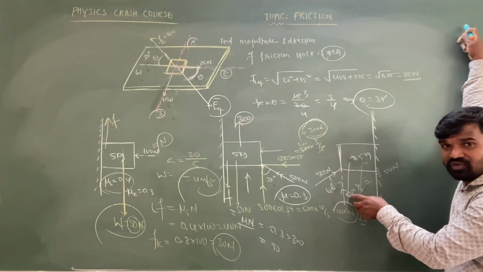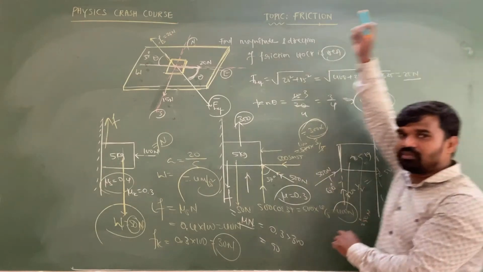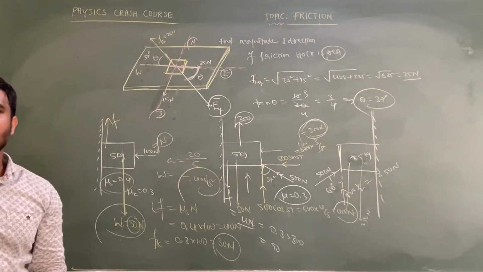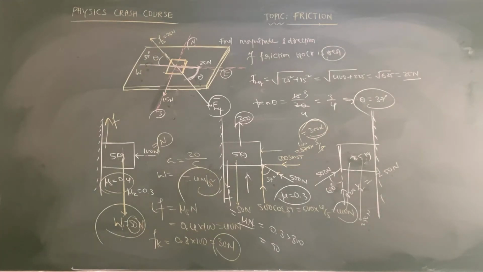Net applied force is 0, which means friction is also going to become 0 only. This is the way you are supposed to remember this particular concept. So please copy this.